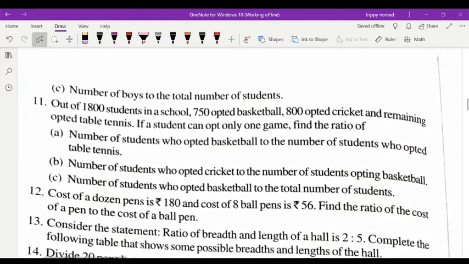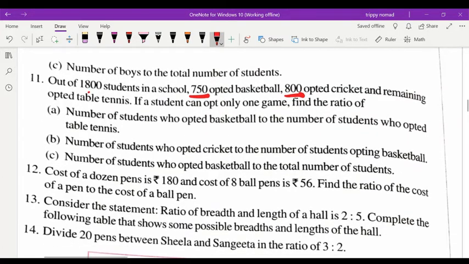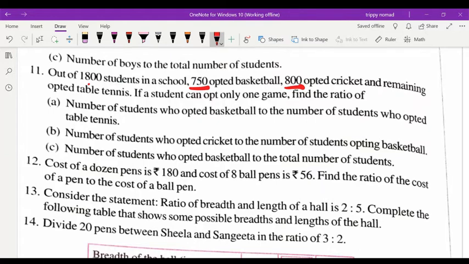Now 11th sum. Question number 11. Out of 1,800 students in a school, 715 opted basketball, 800 opted cricket, and the remaining opted table tennis. If a student can opt only one game, find the ratio. How will you get the table tennis? First you will add these two, and after adding you will subtract from 1800. So you will get the number of students who opted table tennis.